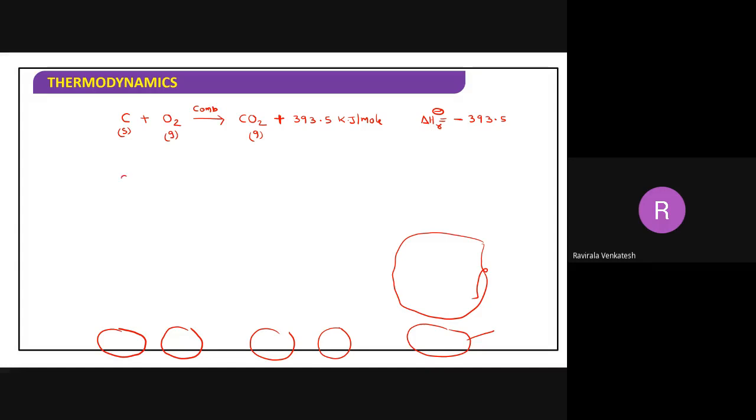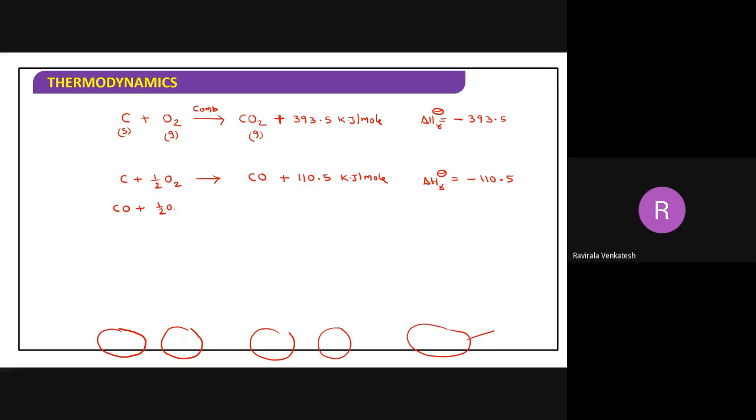Now, if I take a 2 steps mechanism, with only half oxygen, I get carbon monoxide. Here something around minus 110.5 kilojoules per mole of energy is released. Then delta H, the standard enthalpy of this reaction, is minus 110.5 kilojoules. Next, in the second step, carbon monoxide reacts with the second half mole of oxygen and you get carbon dioxide.